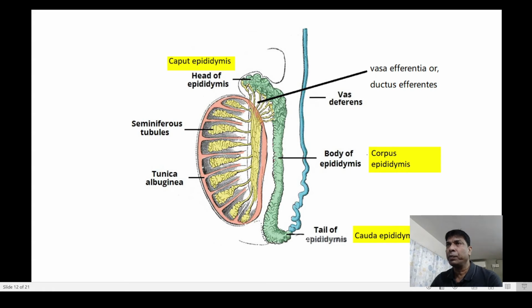And here you can see these vasa efferentia have ended into the epididymis. Now this epididymis again has 3 parts: the head part or the caput epididymis, the body part, which is also known as the corpus epididymis, and the lower part, that is the tail part, which is known as the cauda epididymis. So the epididymis can be divided into 3 parts. Now the epididymis gives rise to a straight tube which is known as the vas deferens. So this is the structure of our testis.